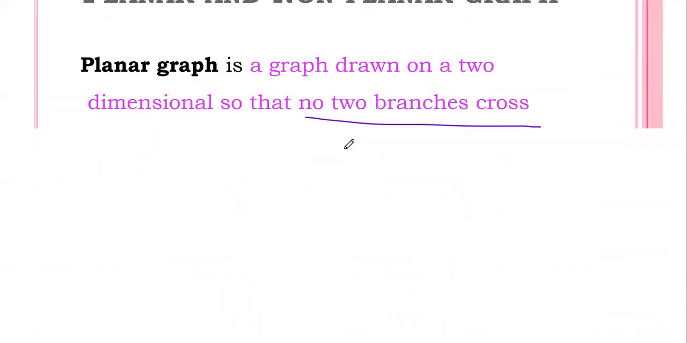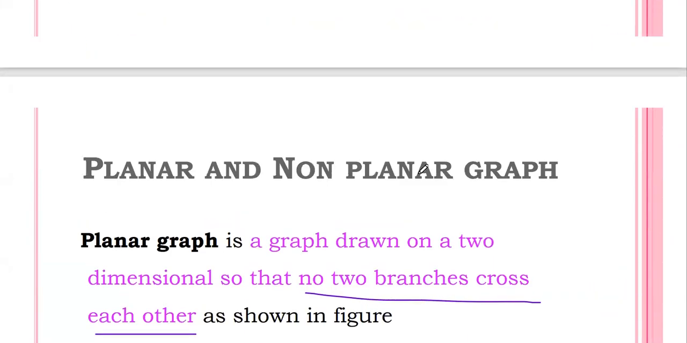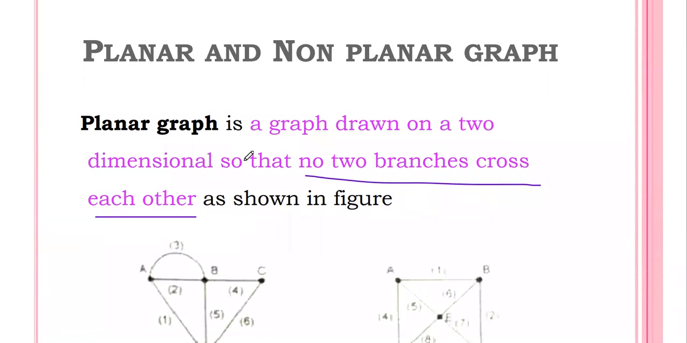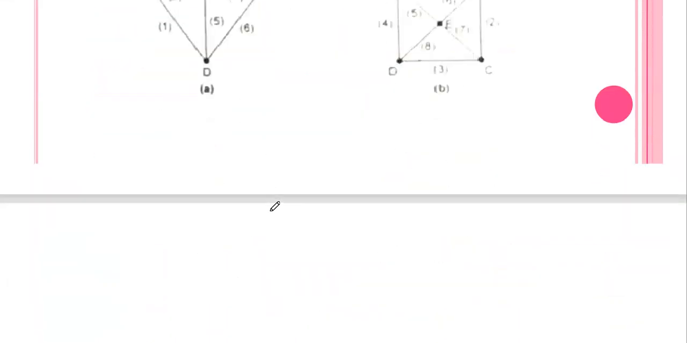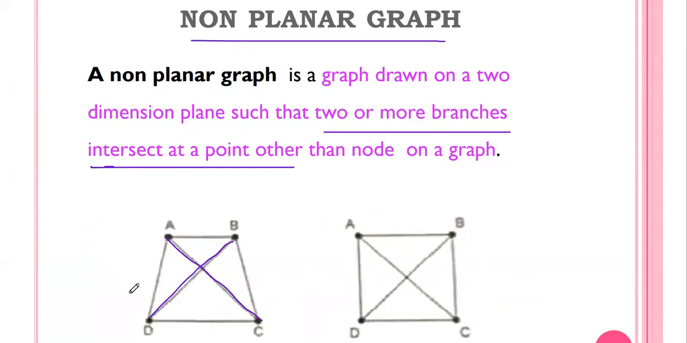Then the next one, planar and non-planar graph. A planar graph is a graph drawn on a two-dimensional plane with no two branches crossing each other. A non-planar graph is one where two branches cross each other. So these are some basics about the graph. In the next video we are going to discuss the tree, co-tree, and the links and twigs.